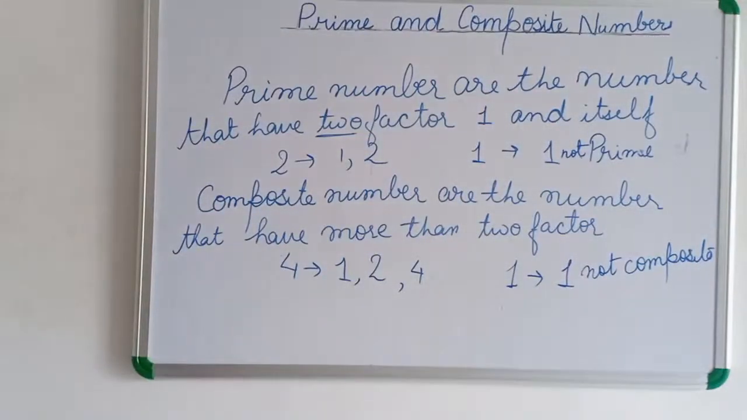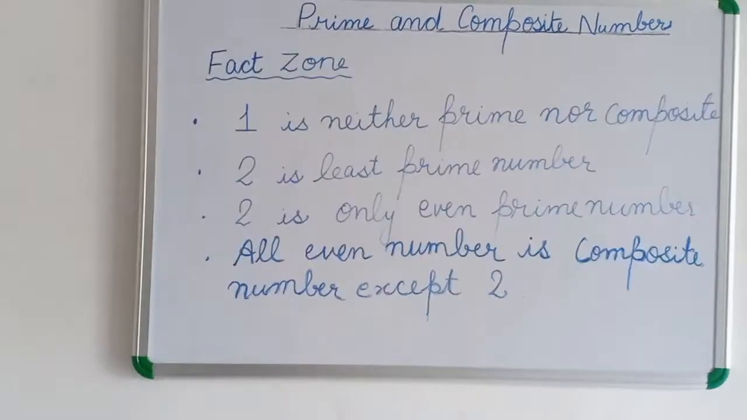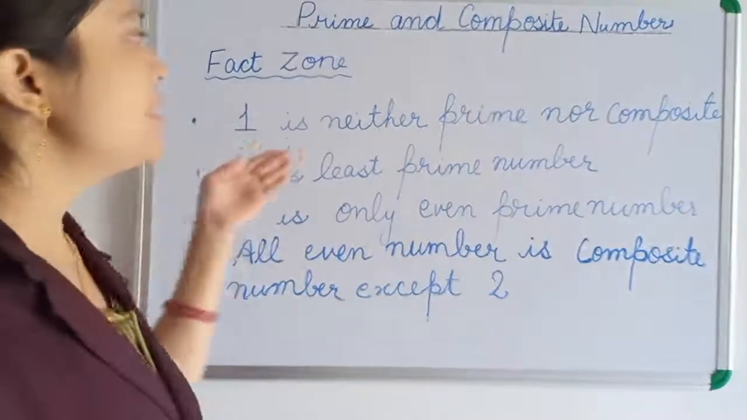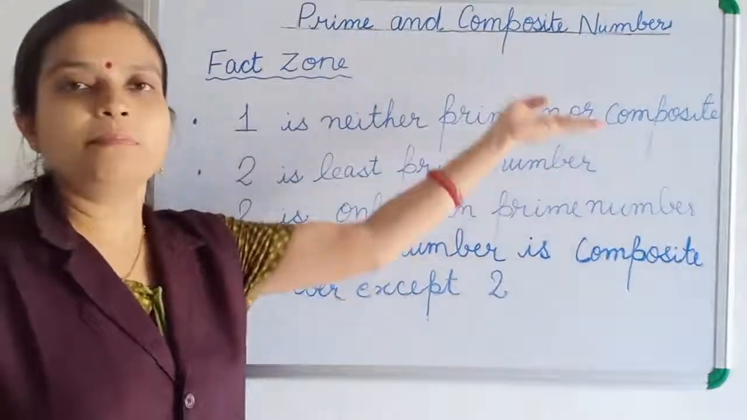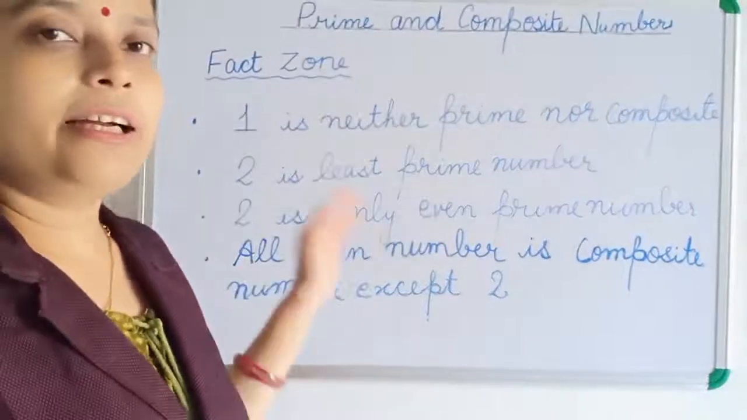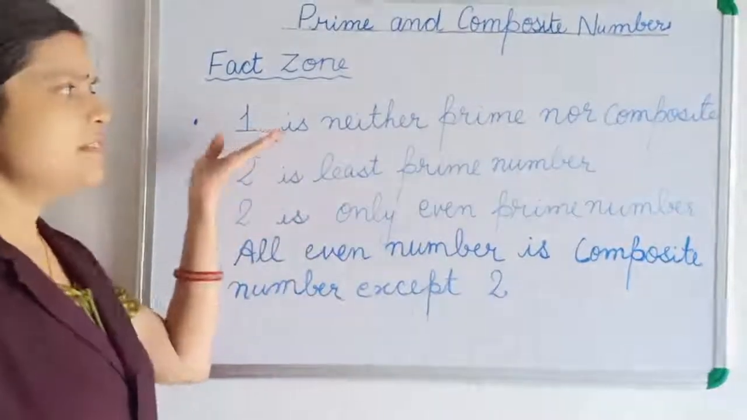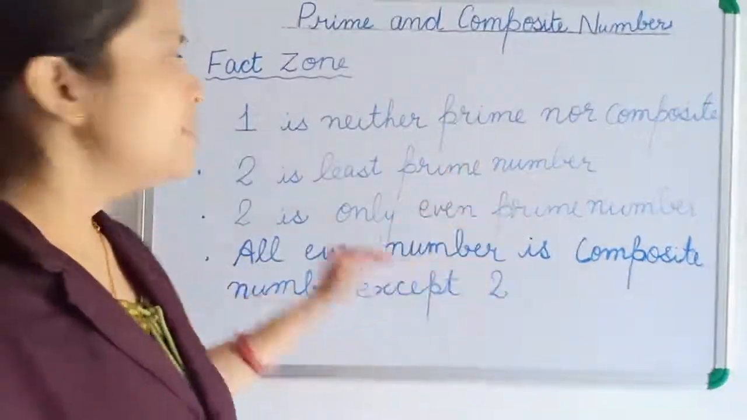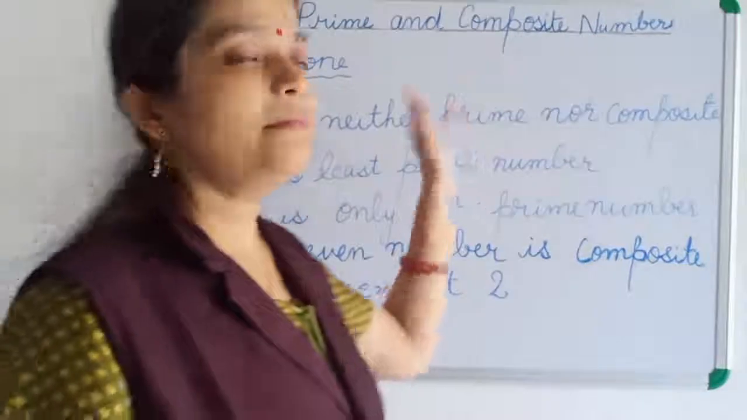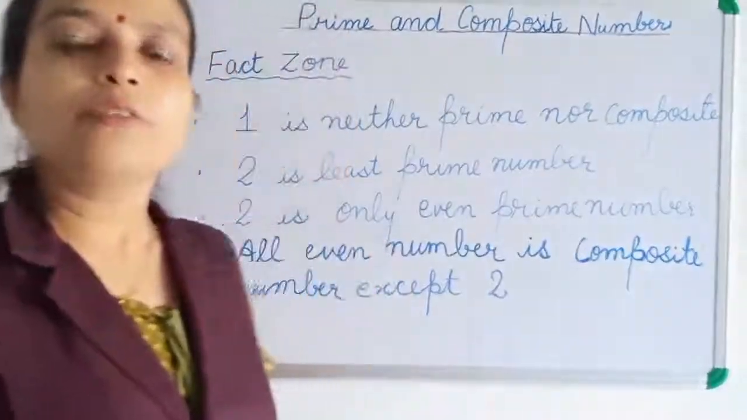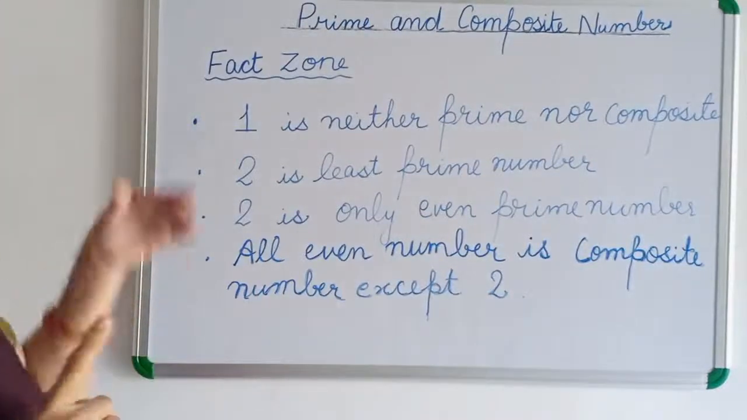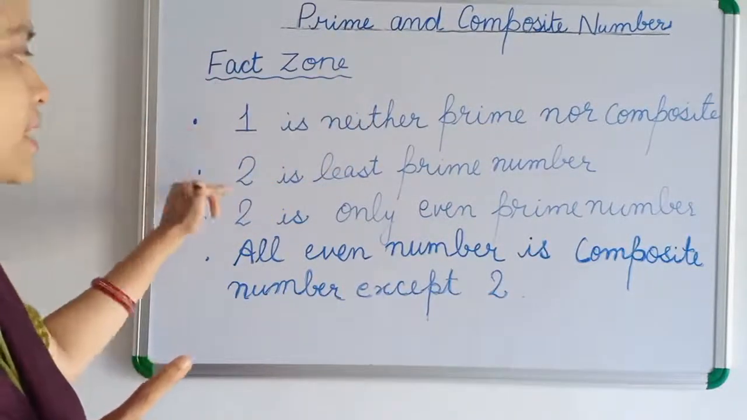What can we write here? So here are some facts about prime and composite numbers. First is 1 is neither prime nor composite. Just now we have seen that according to the definition, 1 is not a prime number and 1 is not composite also. So we can say that 1 is neither prime nor composite. Okay. So what is the first prime number we have seen? When we are starting, 1 is not prime. So the next prime number is 2 only.